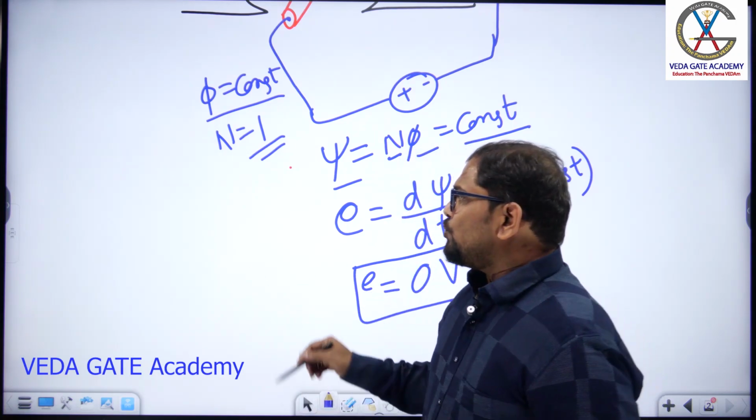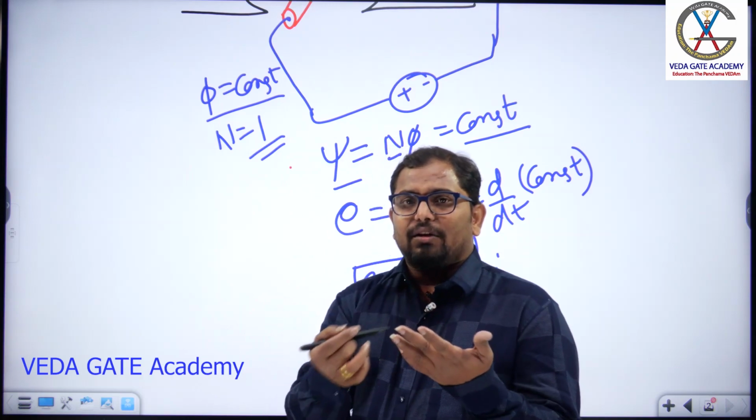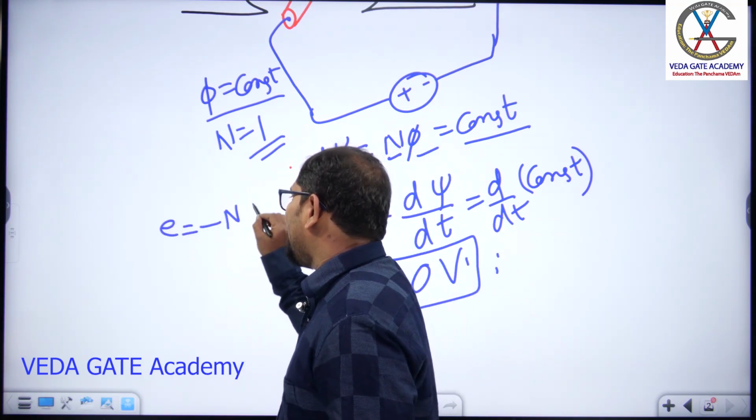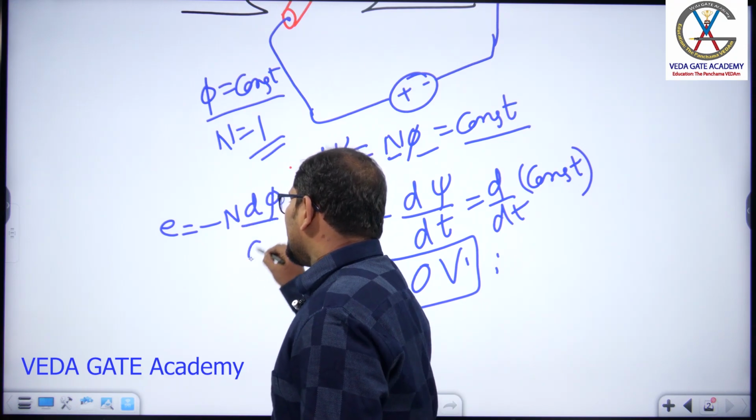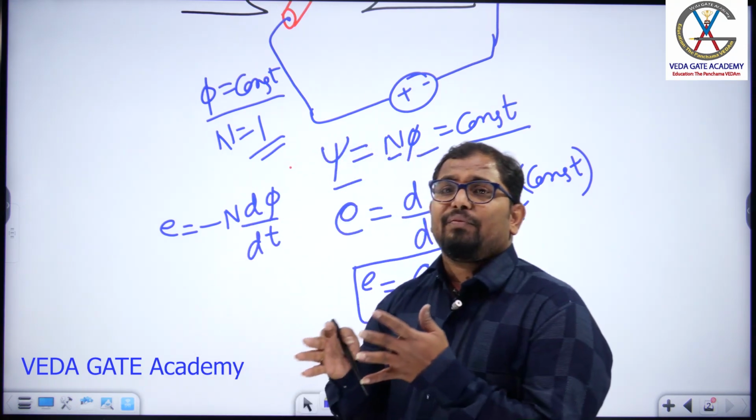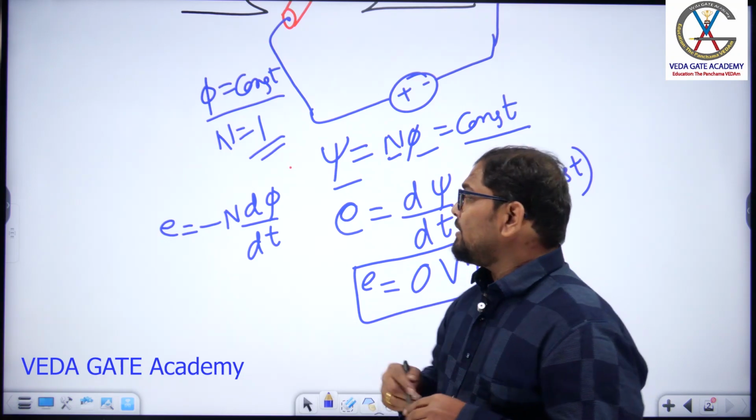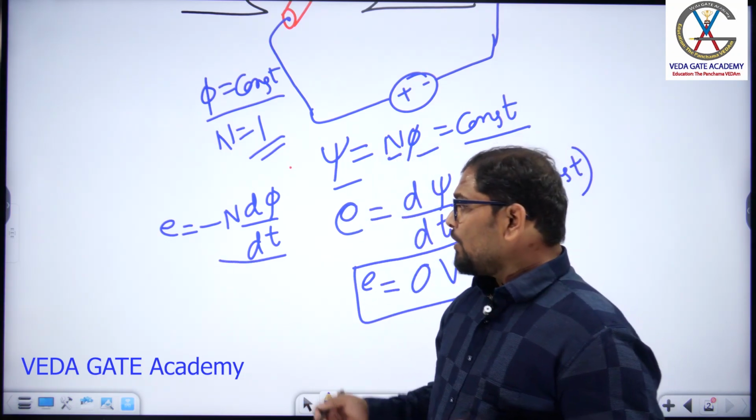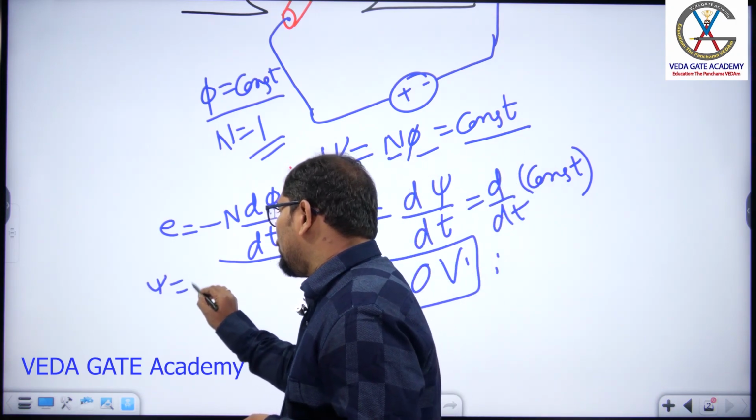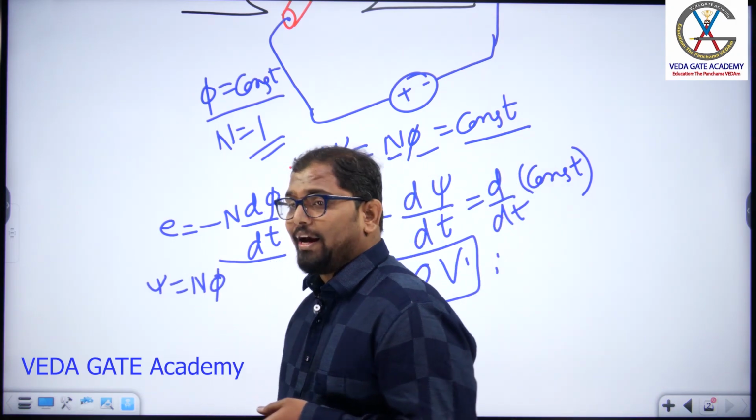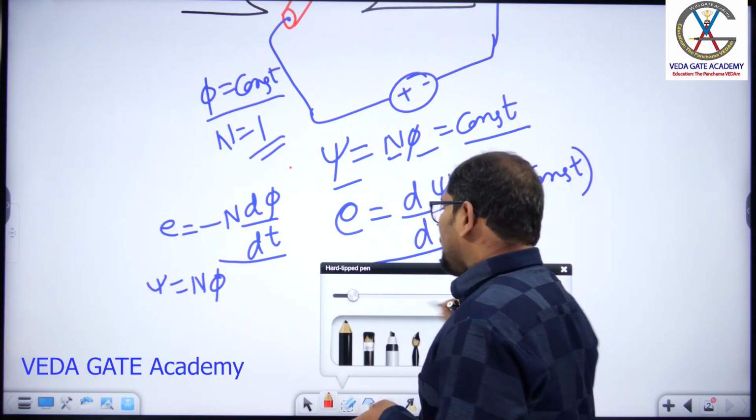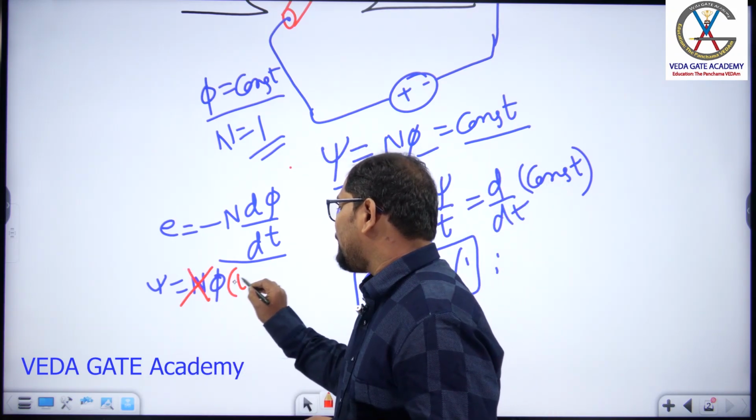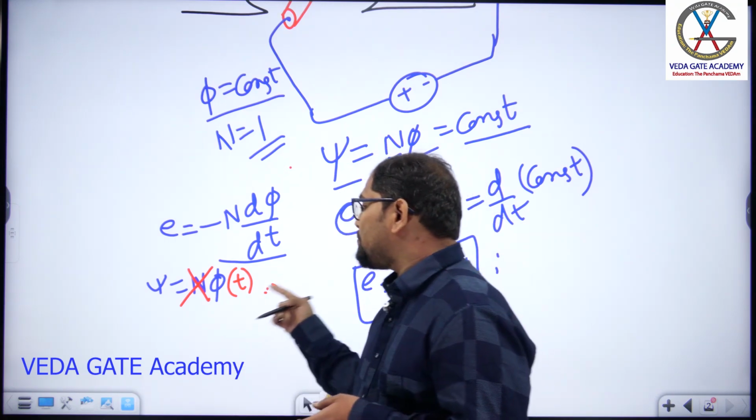Usually another answer we get from the student is that induced EMF directly they will say minus N d phi by dt. This is not the induced EMF equation of Faraday's law. This is the derived form of Faraday's law of electromagnetic induction. Why? Because flux linkage equals number of turns into phi. What I will do is fix the number of turns as a constant value and vary the flux with respect to time.